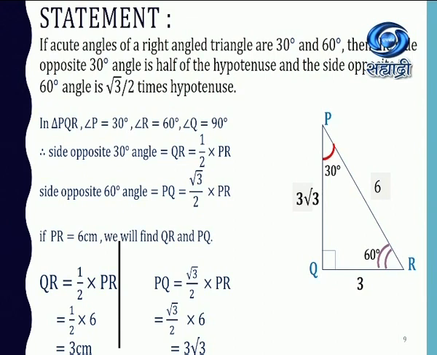The side opposite to 30 degrees, QR, is half of PR, which gives us 3 centimeters, or any units, you can say 3 units. Here PQ is root 3 upon 2 into PR, so it can be found easily, and it will be 3 root 3 units or centimeters, if it is given as centimeters, or units if no particular measurements are given.